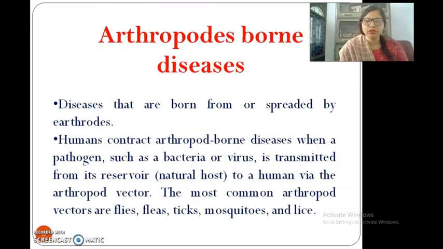So, what are the arthropod-borne diseases? In this chapter, we are mainly going to learn about the arthropods that are harmful to our body. Diseases that are borne from or spread by arthropods are arthropod-borne diseases. Humans contract them when a pathogen such as a bacteria or virus is transmitted from its reservoir, the natural host, to a human via an arthropod vector. The most common arthropod vectors are flies, fleas, ticks, mosquitoes, and lice.